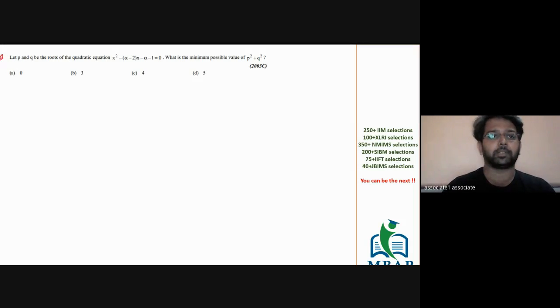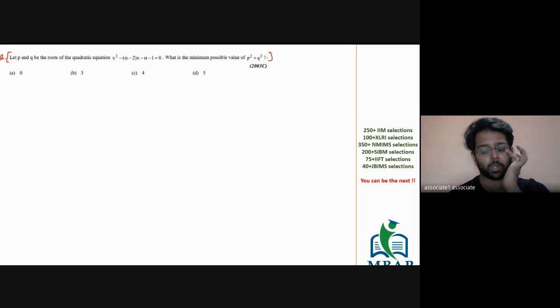Solve this question, please. P and Q are the roots of the quadratic equation x square minus (alpha minus 2)x minus alpha minus 1. What is the minimum possible value of P square plus Q square?